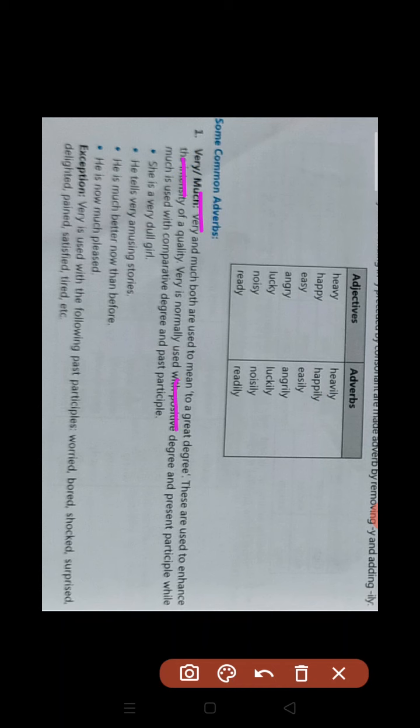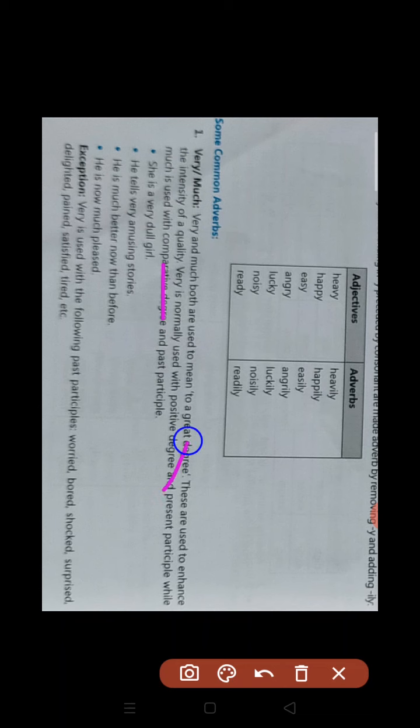Next, some common adverbs are given here. Very or much. What is the difference between very and much? Very and much both are used to mean a great degree. It means to tell about a great degree. We always use much and very, but what is the difference between these two?